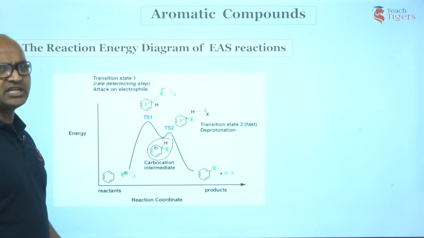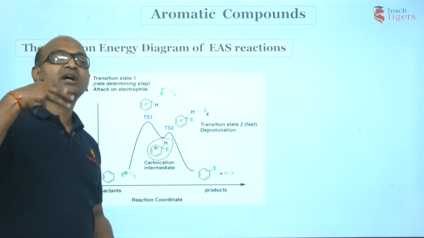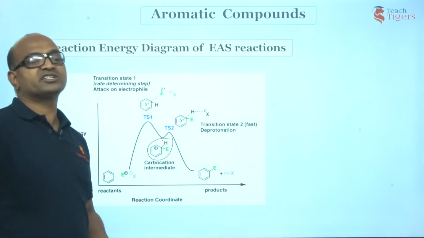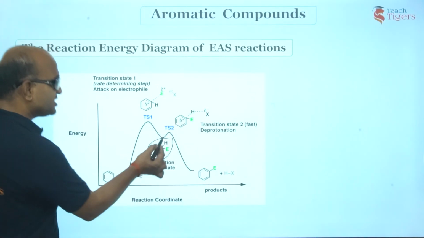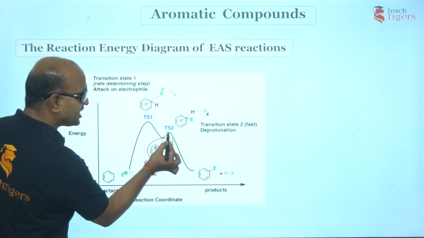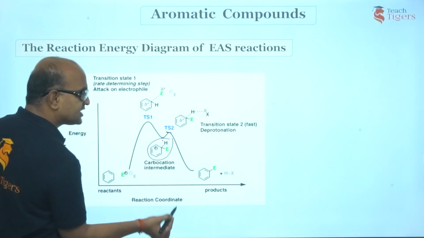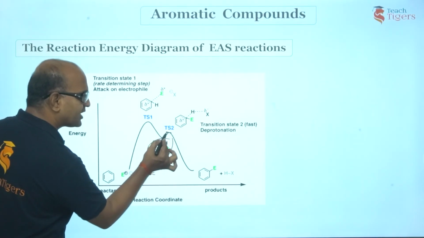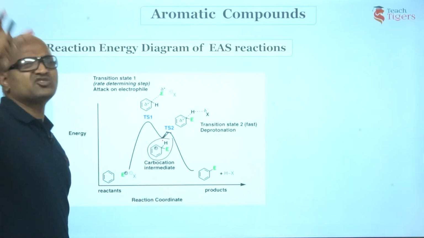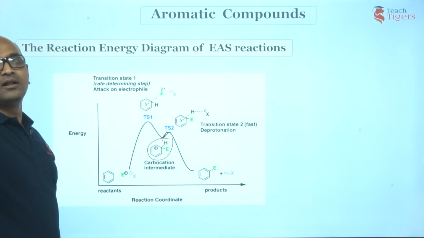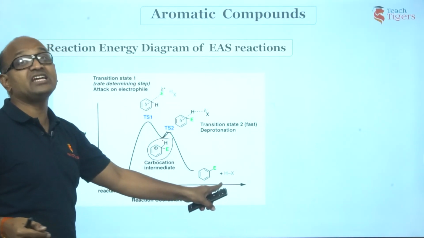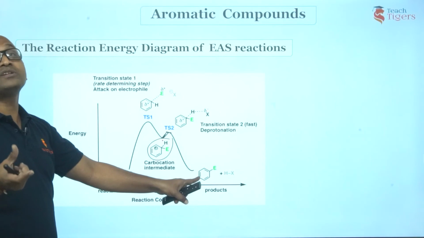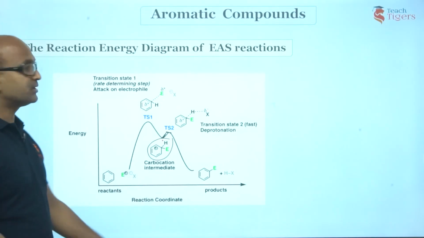So, why is the first step the RDS? Because it involves stable species converting into unstable. Second step is so fast. Alright. This is the second transition state, and this is the energy of this arenium carbocation. Very less difference. Am I right? So, we say activation energy is very low, hence the reaction is fast. Because an unstable species is converted into a stable species. The aromaticity of the ring is restored.